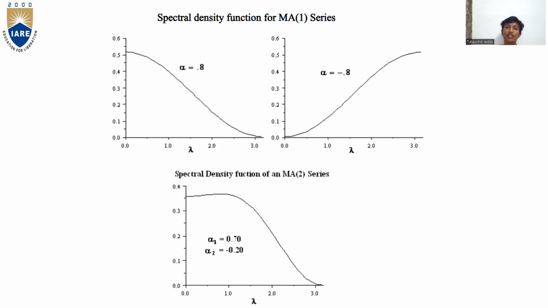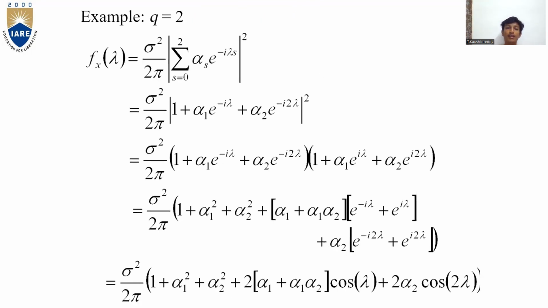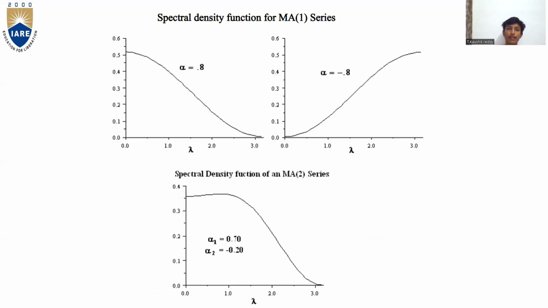So the spectral density function of an MA series. So these are the graphs. This is an example when q is equal to 2. After substituting the given formula, sigma square by 2 pi times the modulus of the sum from s equal to 0 to 2 of alpha s e^(-i lambda s), whole square modulus. After solving, we get the answer as sigma square by 2 pi times 1 plus alpha 1 square plus alpha 2 square plus 2 into alpha 1 plus alpha 1 alpha 2 into cos lambda plus 2 alpha 2 cos 2 lambda.